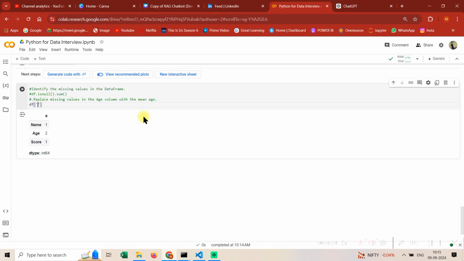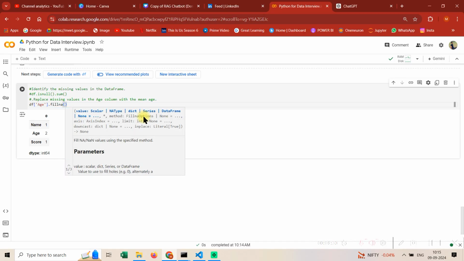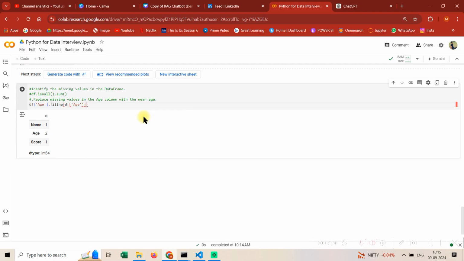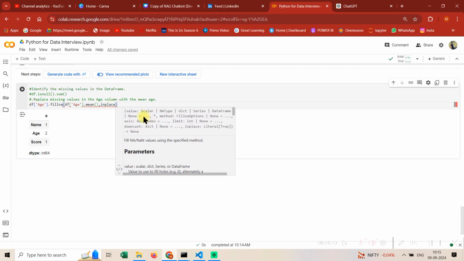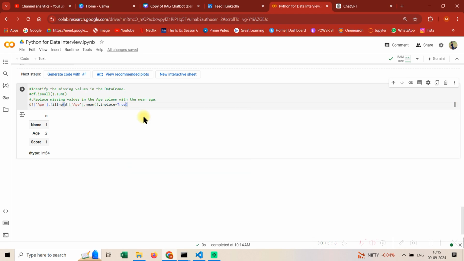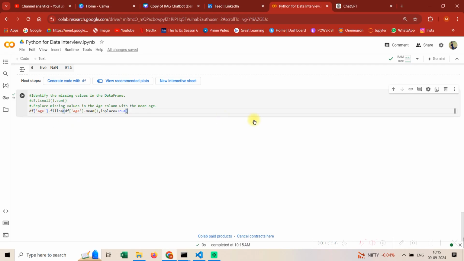First of all we'll say df['age'] dot. How do we replace missing values? We are filling the NA. We are filling the missing values with the mean. And obviously we want the data frame itself to change, so that's why we use inplace as well. I hope guys this is okay, right? I don't find any issues over here. So this much is okay.